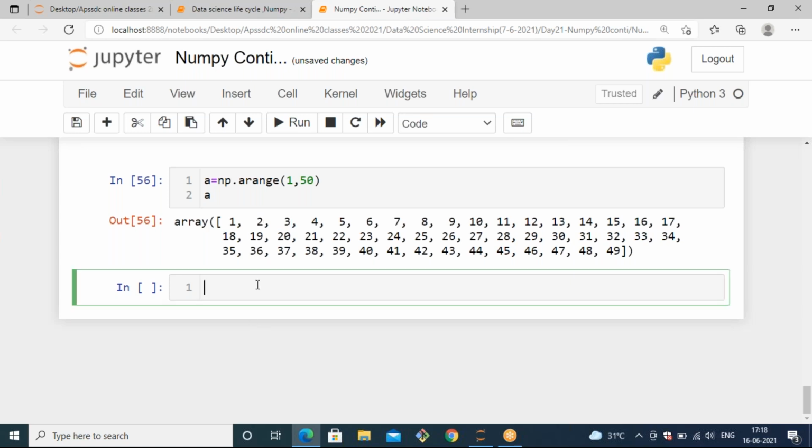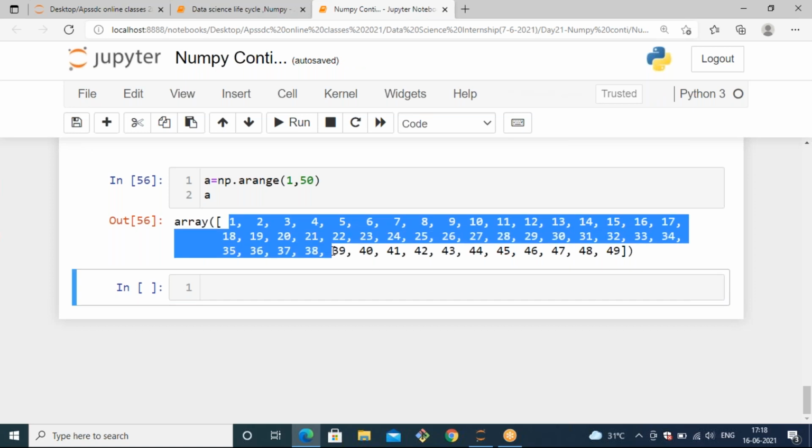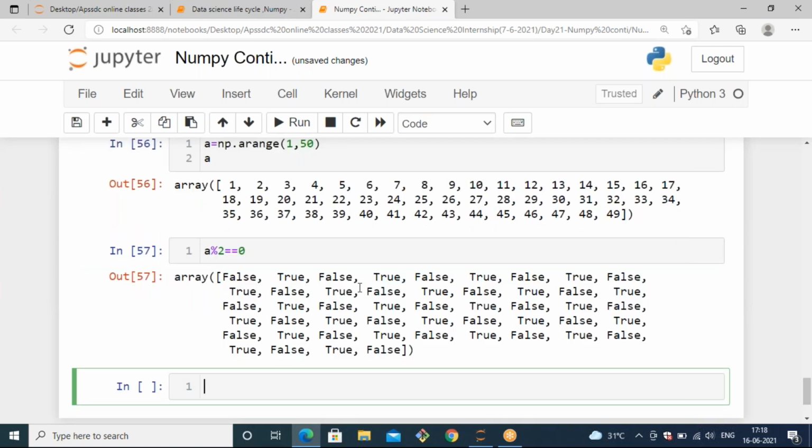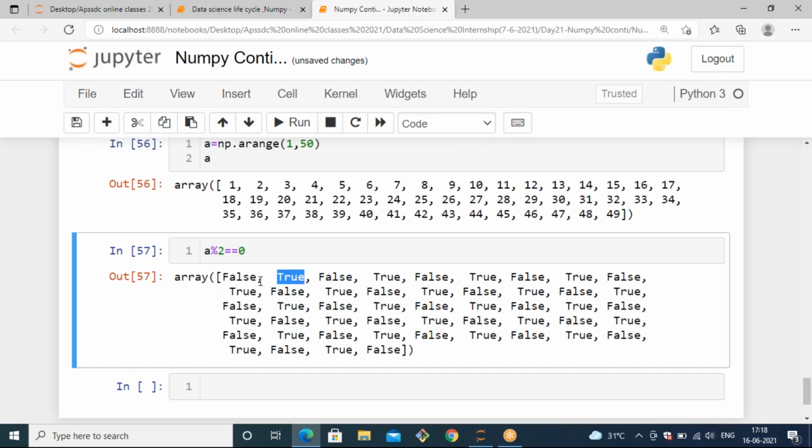If you simply want to get the even number elements out of this given array, you can simply pass a % 2 == 0. Then it gives you true or false: whatever element is divisible by 2 generates a boolean result as true; if it is not divisible by 2, it generates false.